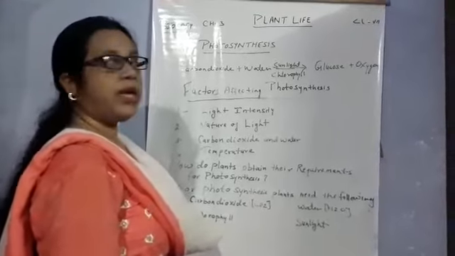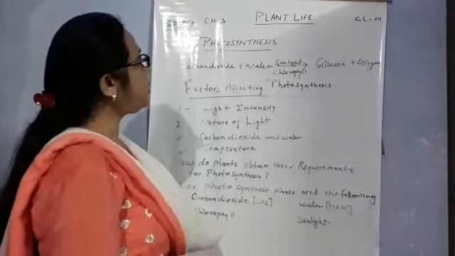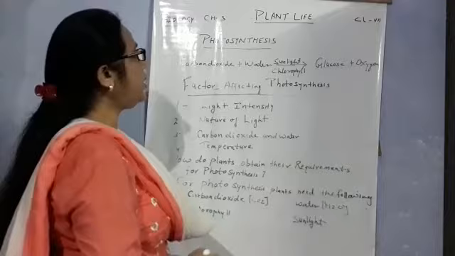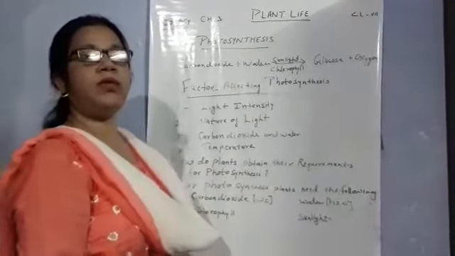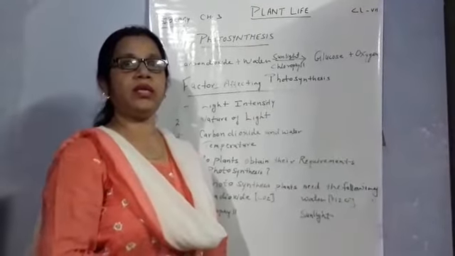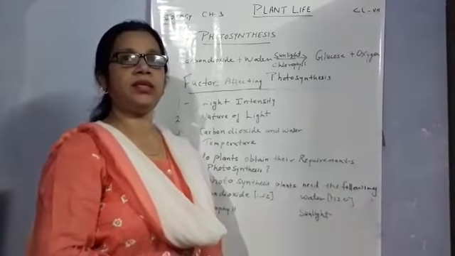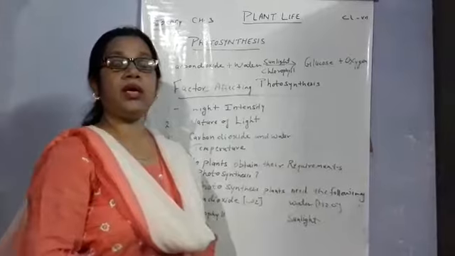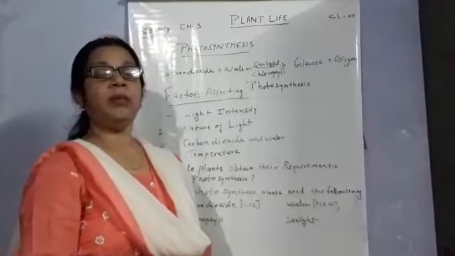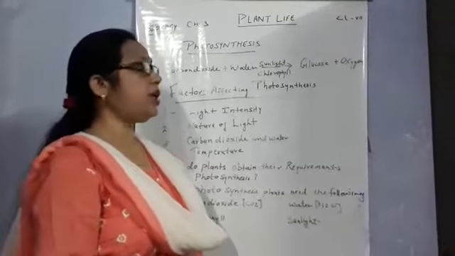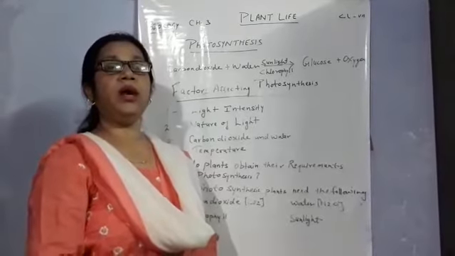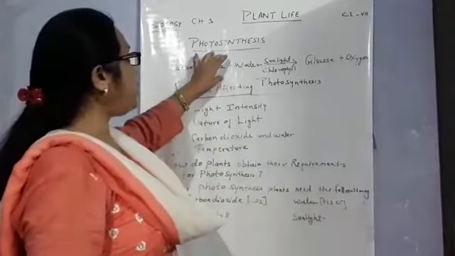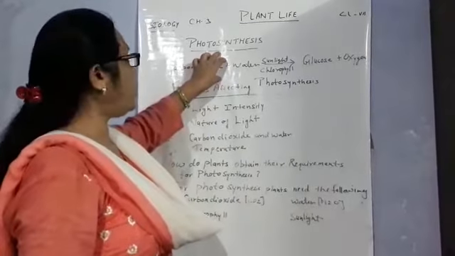Today in biology I am going to teach you chapter 3 and the topic is plant life. As you know, green plants make their food with the help of carbon dioxide, chlorophyll, sunlight and water. So they are called producers, and they make their food by themselves, so they are called autotrophs. The first process by which they make their food is photosynthesis.